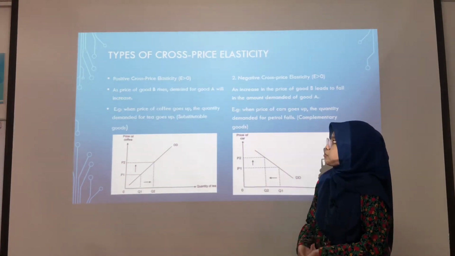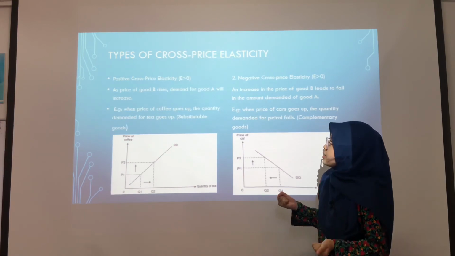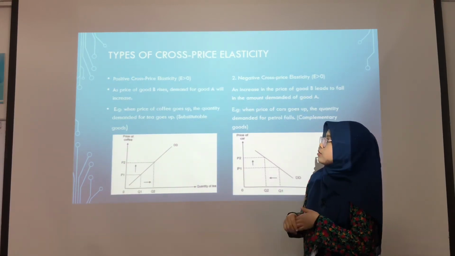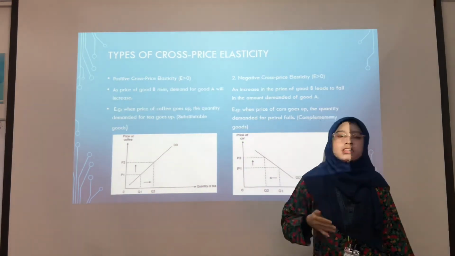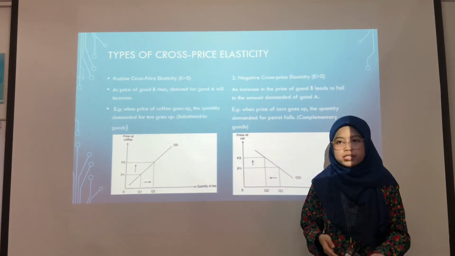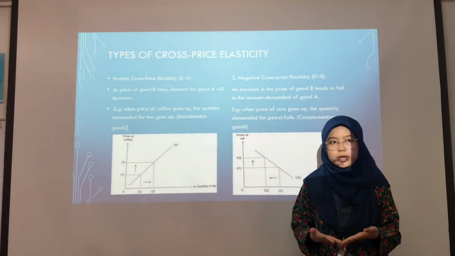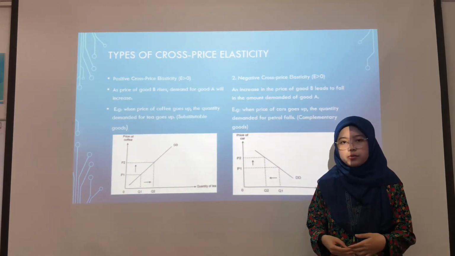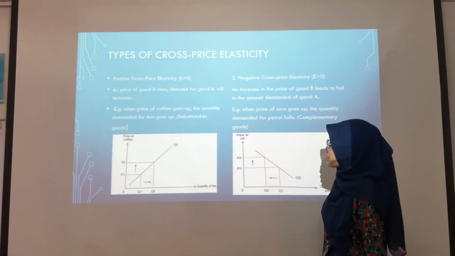The first one is positive cross price elasticity. The coefficient E is more than 0. As the price of good B rises, demand for good A will increase. For example, when the price of coffee increases, consumers are more likely to buy tea, so the quantity demanded for tea will increase.